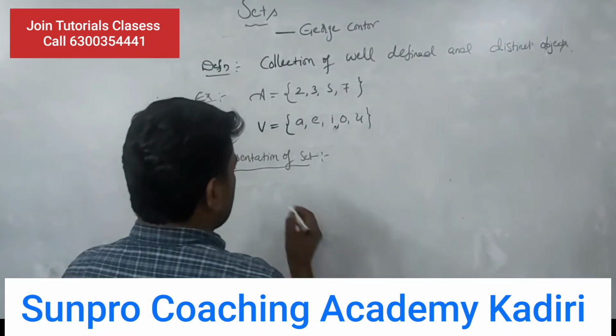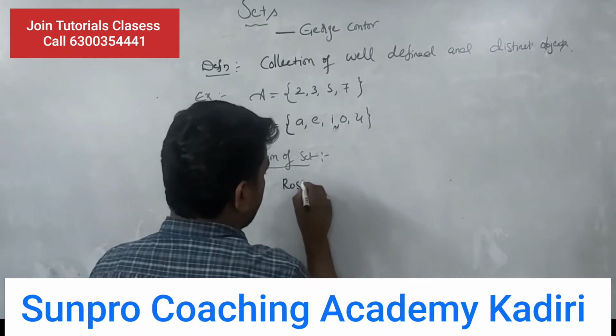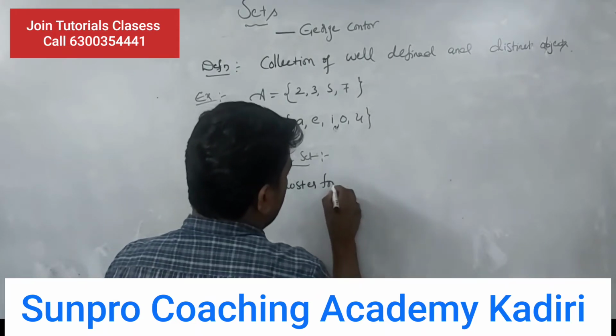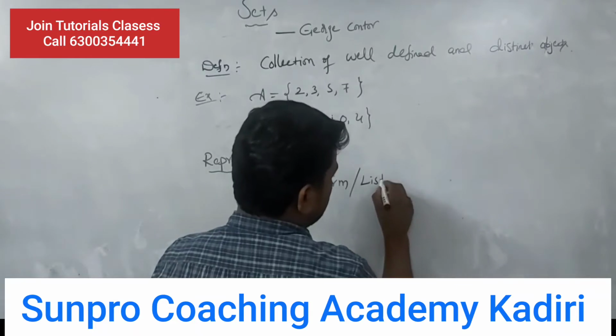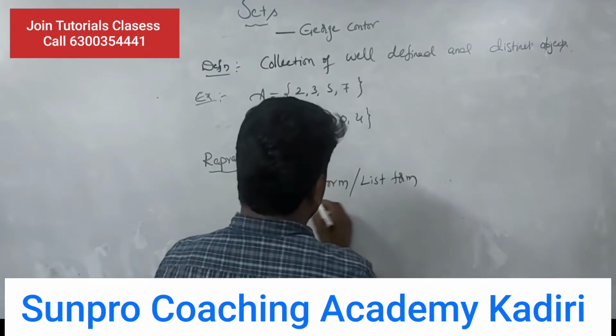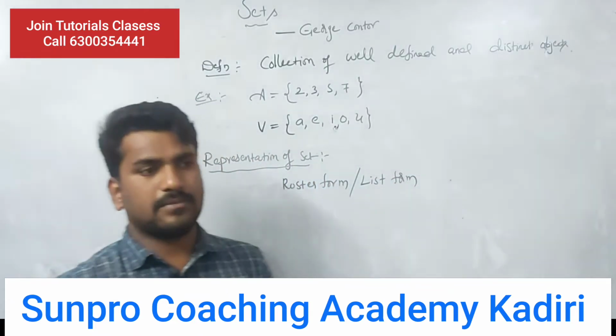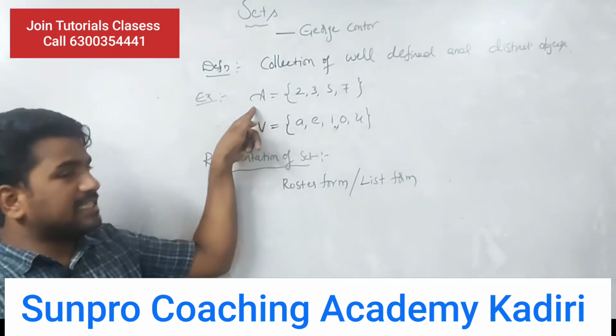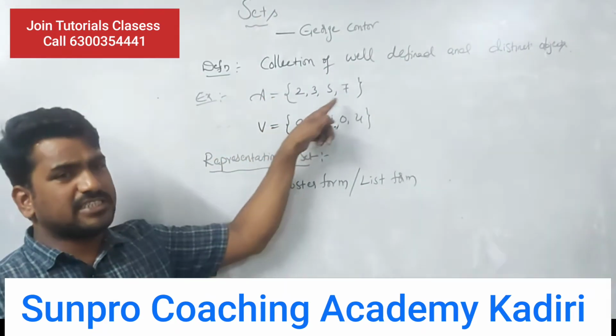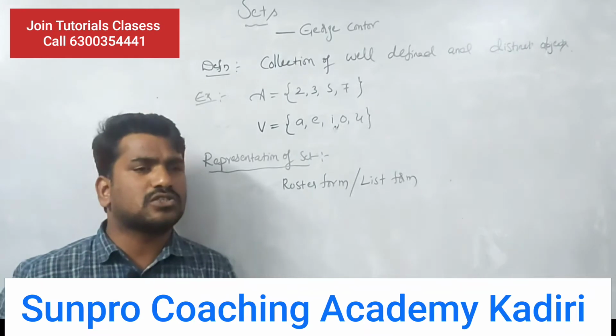What is meant by roster form? Another name for roster form is list form. What we wrote in the previous set, set A is equal to 2, 3, 5, 7, this is called the roster form.